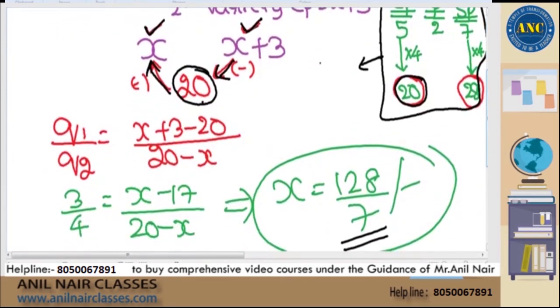Next question. Next one. Now see here. This question also has come in the exam, sir, and it has come so many times in the exam.